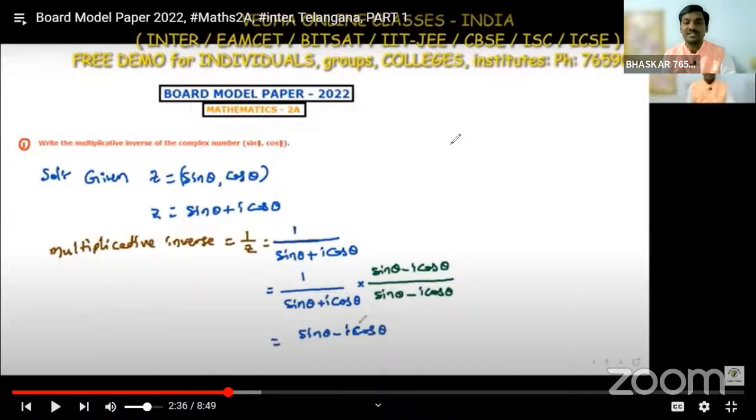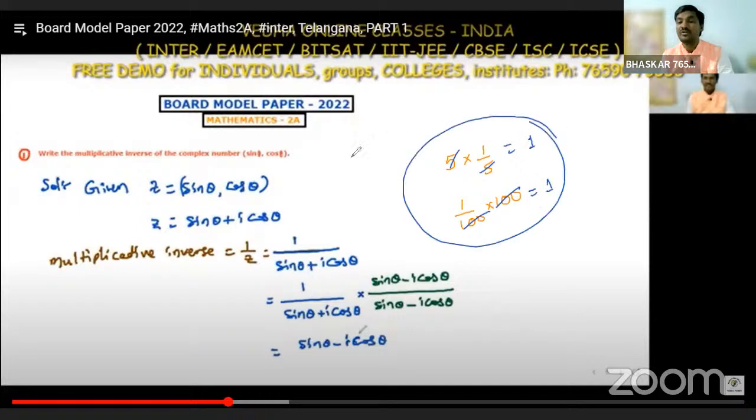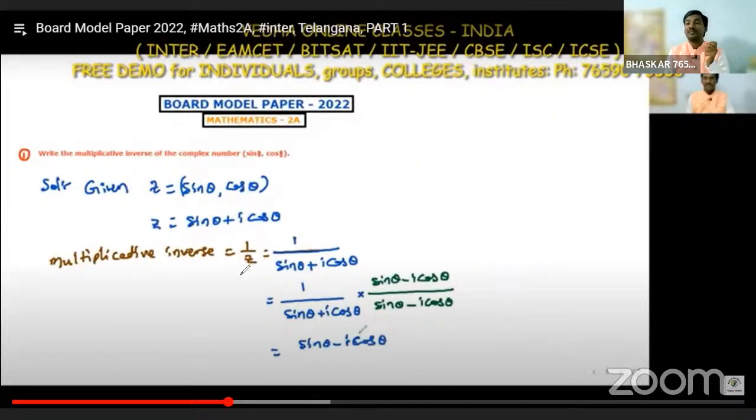Always remember, if we take a number 5, 1 by 5 is its multiplicative inverse. If we take 100, what is the multiplicative inverse? 1 by 100. Why are these two multiplicative inverses of each other? Because if you multiply them, we get 1, the multiplicative identity. Like that, if you take z and 1 by z, we get the multiplicative identity. That's why multiplicative inverse means you multiply by 1 by z.